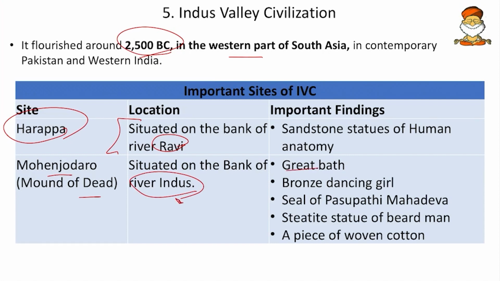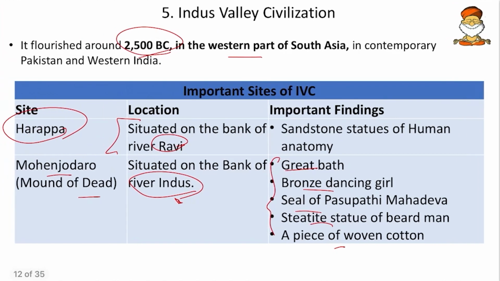Here the Great Bath, then the bronze dancing girl, a dancing girl made of bronze, and then the seal of Pashupati, and then the steatite statue of a bearded man, and the piece of woven cotton. So these are present in Mohenjo-daro.